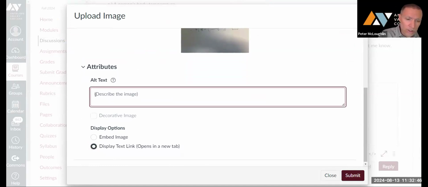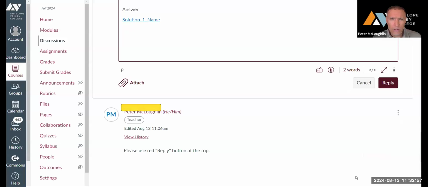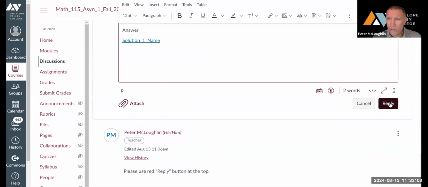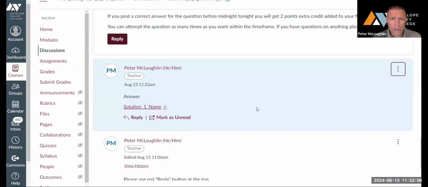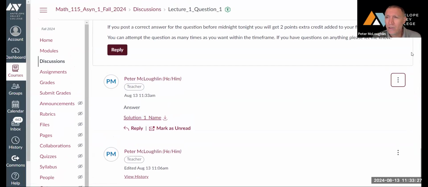Then you're going to say solution 1 and then put your name and press submit. And it will embed it there. So then you're going to press reply. Then I'll be able to click on this and see your work and then comment on it. And if it's correct, you get the 2 points. If it's not correct, I'll tell you to go back and fix it. And once you're able to get the correct answer before midnight, you'll get the 2 points extra credit added to your quiz score. Okay, so let me just go back here to student view.